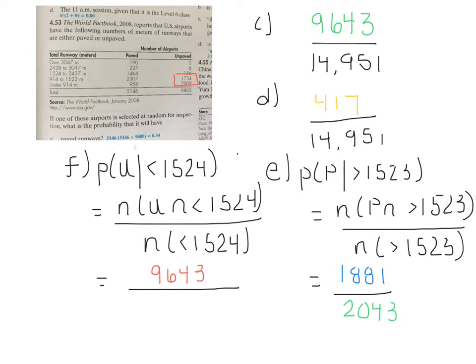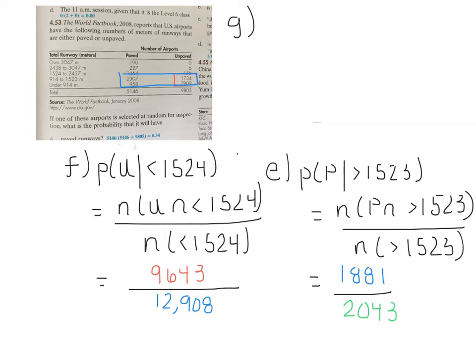For our denominator, we need to determine the number in our given, which was, again, given that they had less than 1,524. Well, that would be all of these that have less than 1,524. So we have to add in the additional 2,307 and 958 runways that were paved. That gives us a total of 12,908. So our conditional probability in F would be 9,643 divided by 12,908.